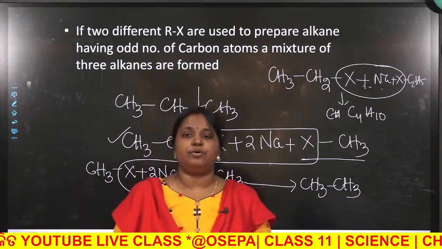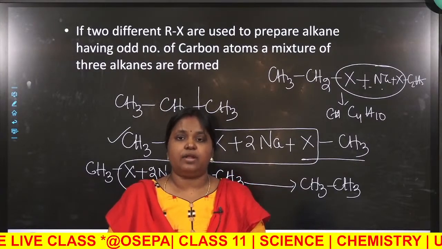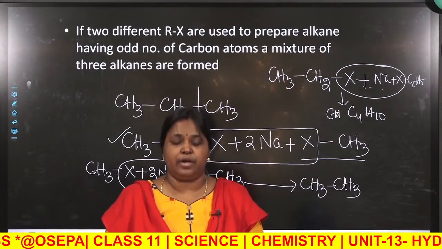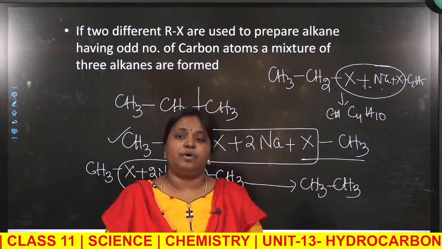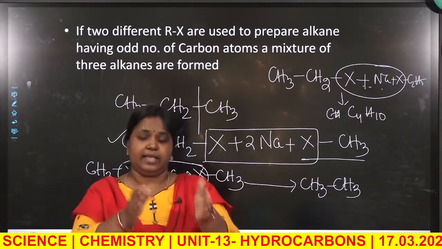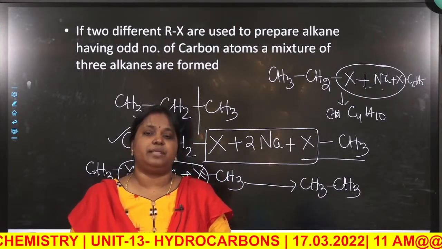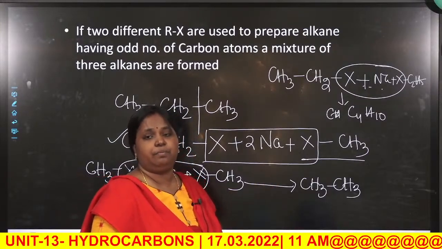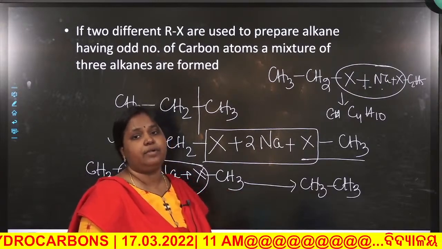So whenever we try to prepare an alkane having odd number of carbon atoms by Wurtz reaction, you will get a number of byproducts. And remember that the boiling points of these alkanes are very close to one another. Hence, it will be very difficult for us to separate them once they are formed. So, it is not a very wise method to prepare alkanes having odd number of carbon atoms.